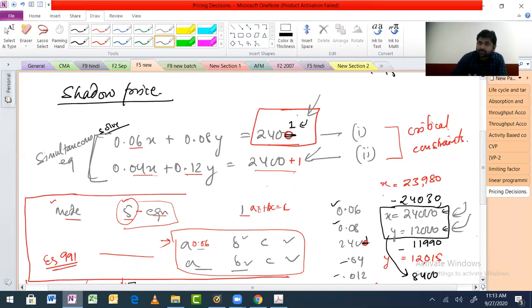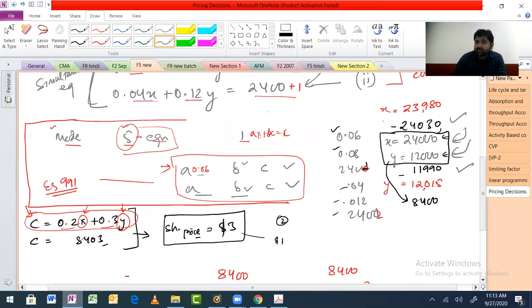That was the normal answer. Now I added plus 1 here and my answer changed to 2430 and 1190, correct? Now in that case, what will my contribution be? I try to calculate that.